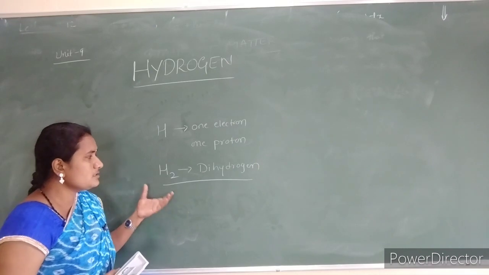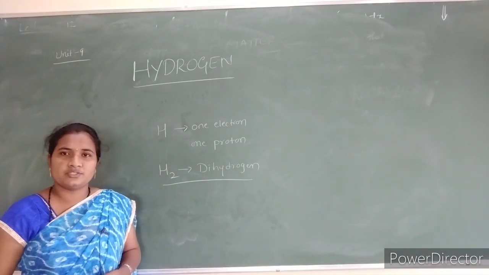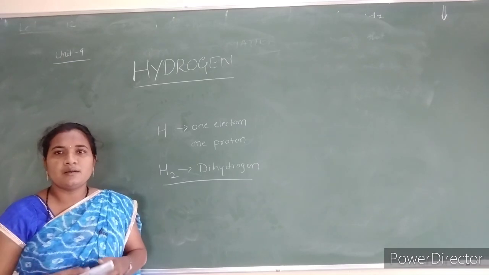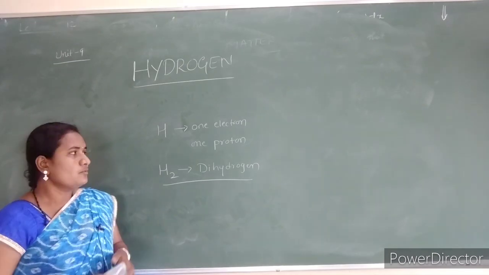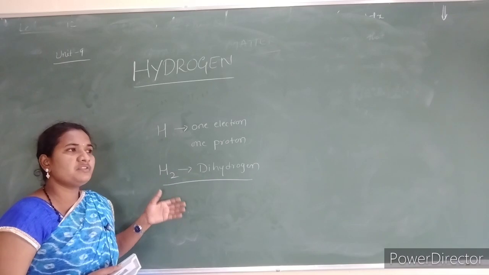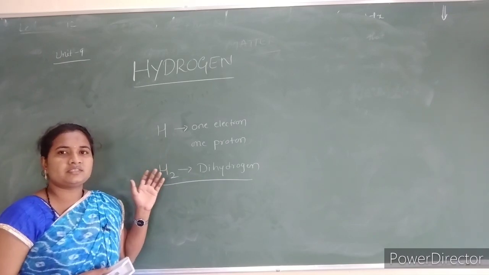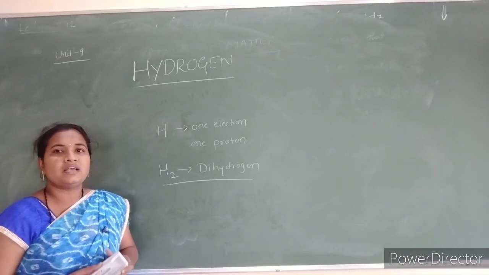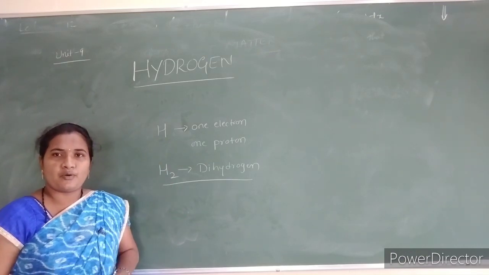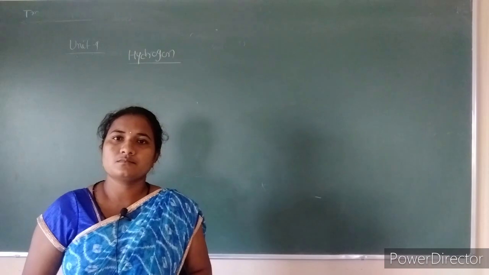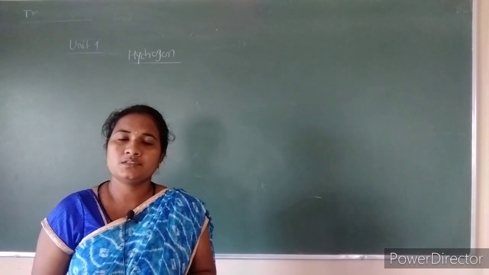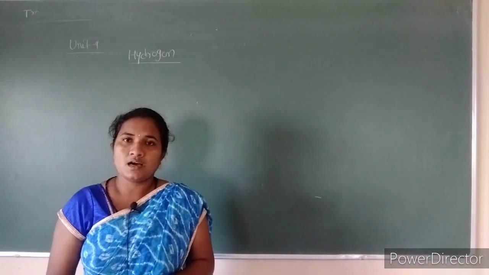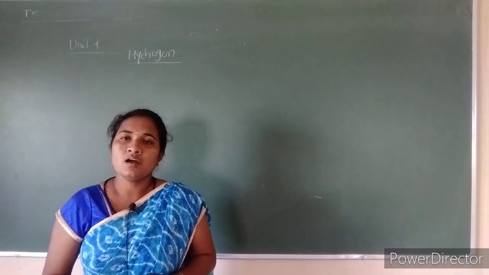We can synthesize dihydrogen by laboratory methods as well as industrial methods. We can synthesize many hydrides, as well as organic and inorganic compounds, with the help of dihydrogen.